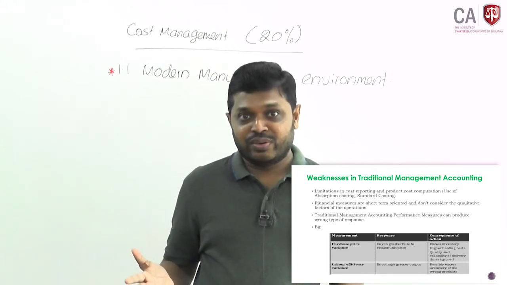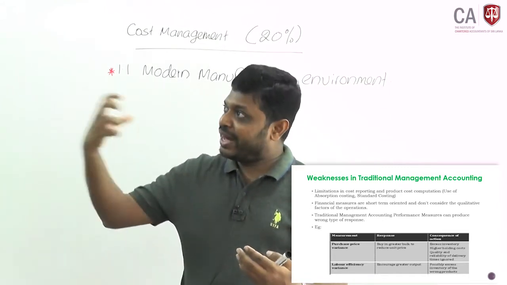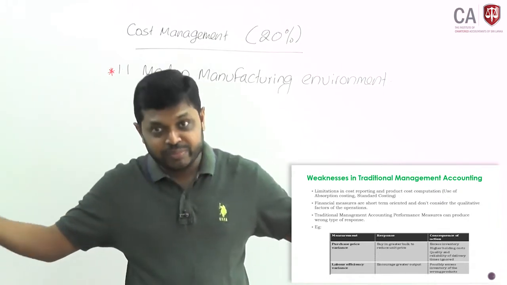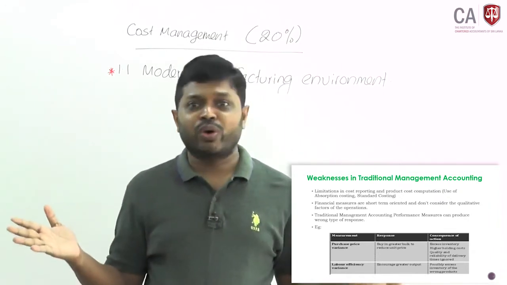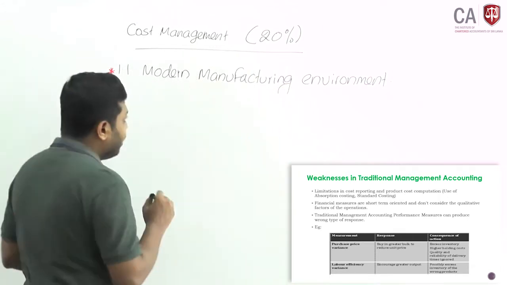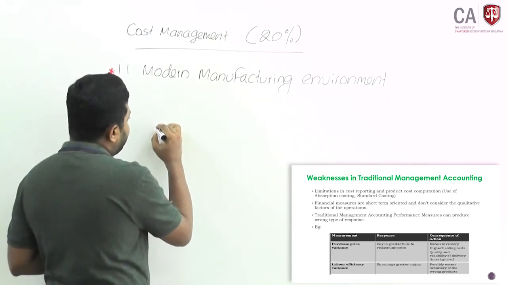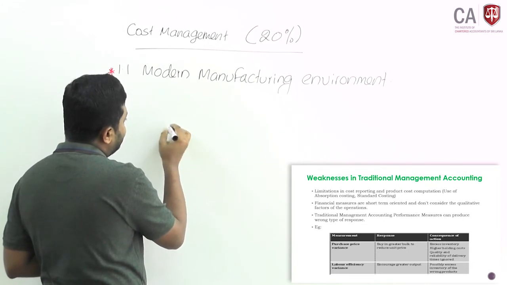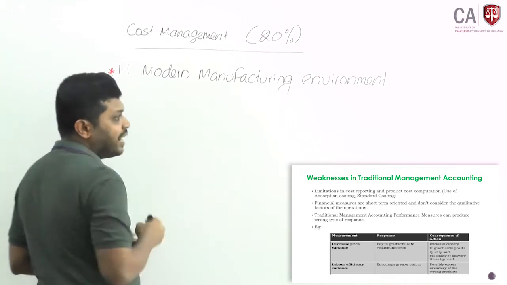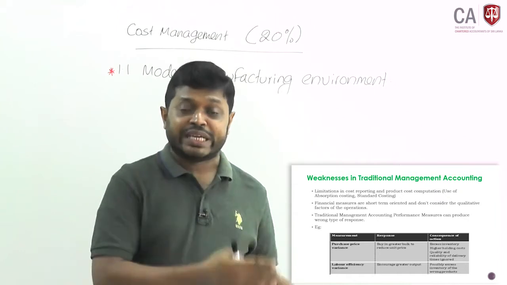but customers will order depending on the time frame, it will vary because you can't specify like that. On the other hand, in the modern context, since you are preparing based on customer order, you need not hold a significant amount of inventory. Let me give an example. We calculate material usage variance, or we value the inventories at standard cost, but in the traditional environment we are holding inventories.